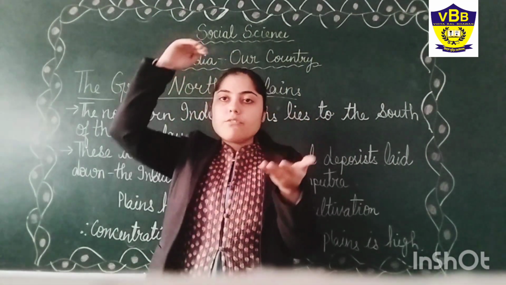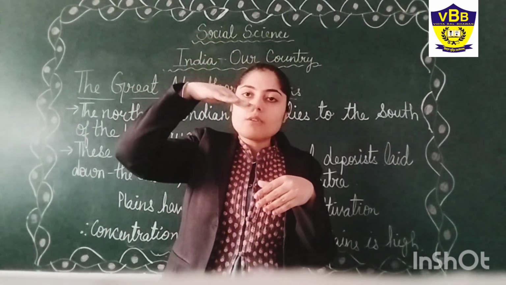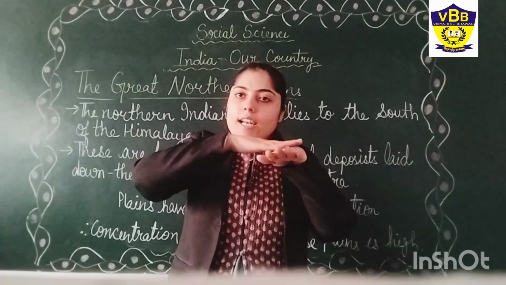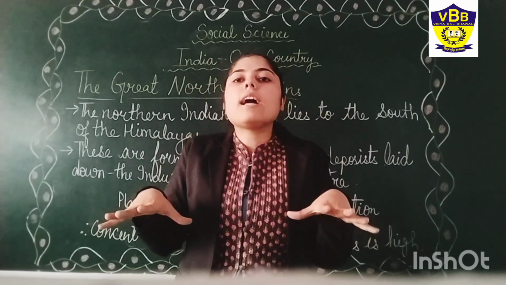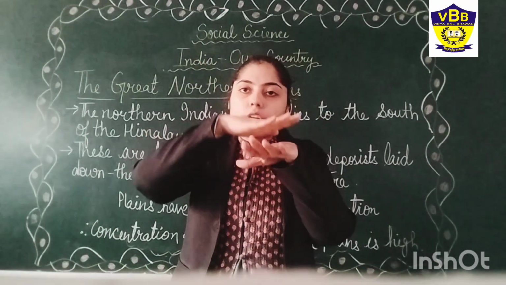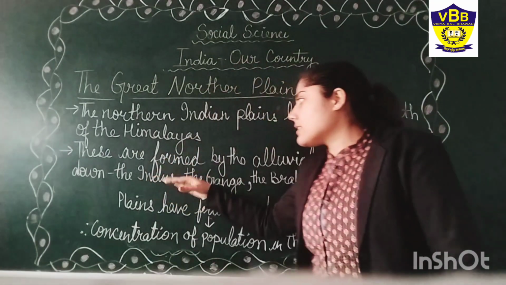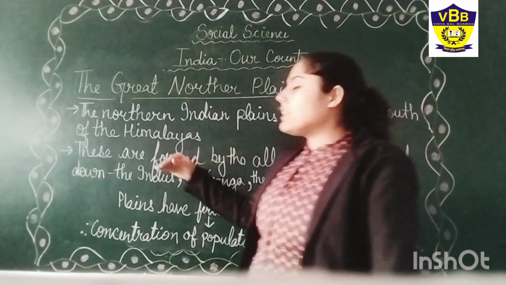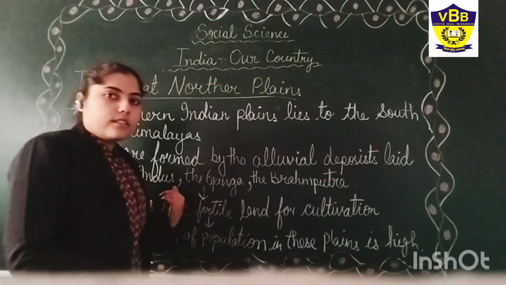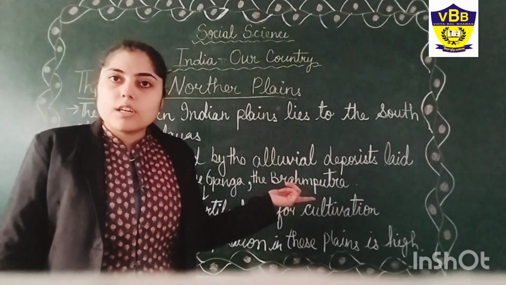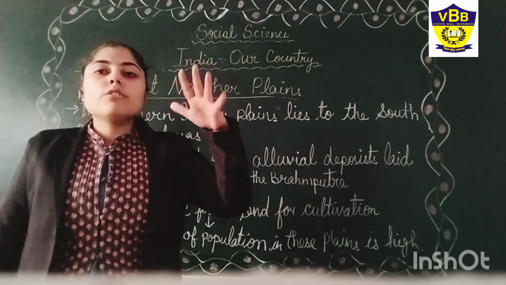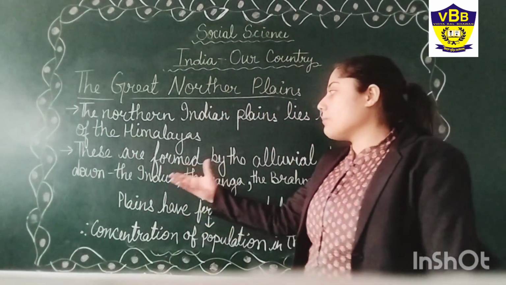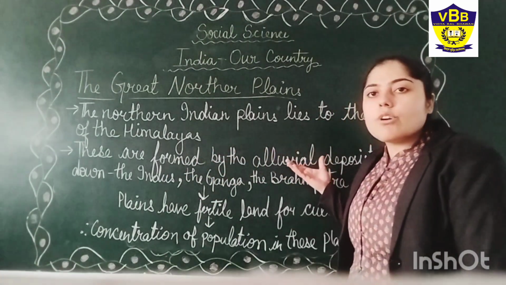So while the water is flowing from the mountain, the rivers take minerals and small sands with them, and when they come onto the plain area, they leave that behind, and the water gets stopped. That is how these landforms are formed by the alluvium deposit, brought through the rivers like the Indus, the Ganga and the Brahmaputra. These rivers flow from the mountains towards the plain areas, and with their help the plain area becomes fertile through the deposition of alluvium.